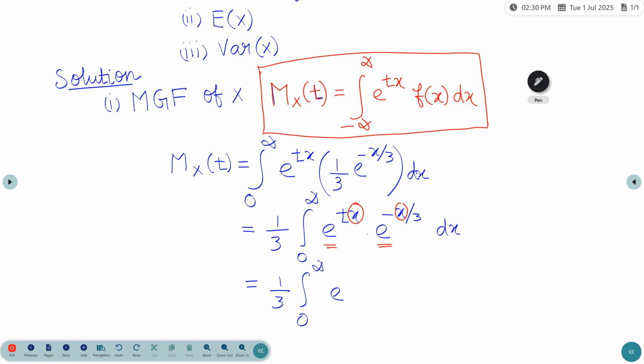The first term, minus x common, leaves minus t, because minus t into minus x is plus tx.